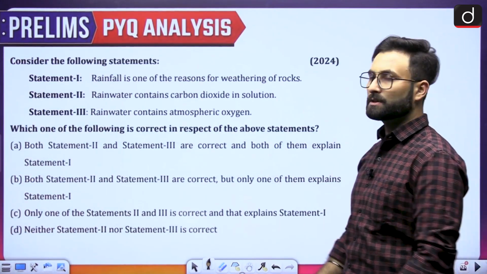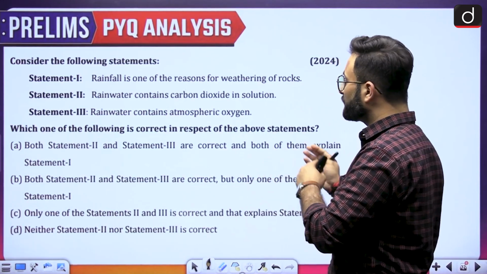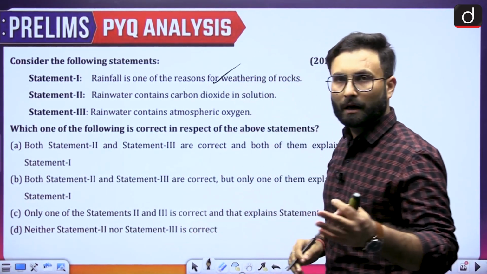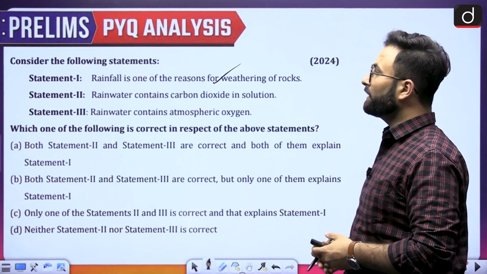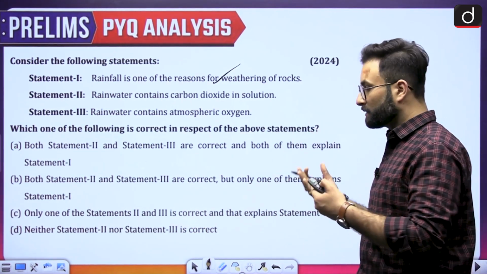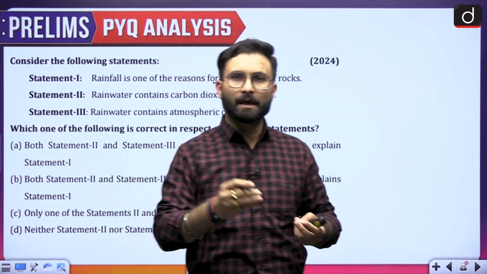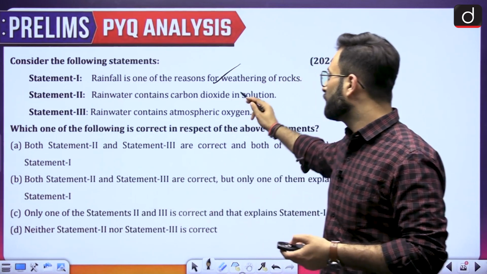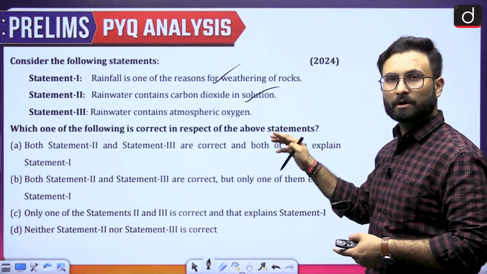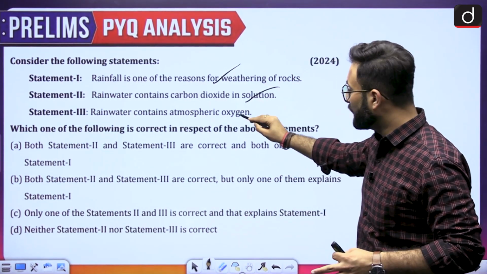Now coming to the next question, consider the following statements. Statement 1 is the rainfall is one of the reasons for the weathering of the rocks, okay. Obviously that is there. Coming to the second one, rainfall contains carbon dioxide in solution. So if carbon dioxide is there in the atmosphere, that will be part of the rainfall as well, so that is also there. Coming to the next one, rainwater contains atmospheric oxygen. So if oxygen is there in the atmosphere, the rain will contain atmospheric oxygen as well.